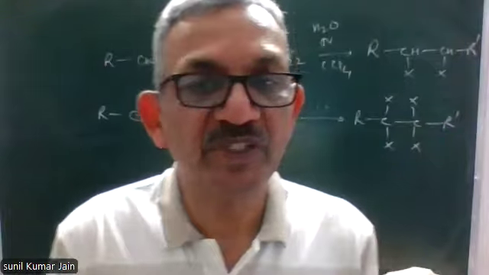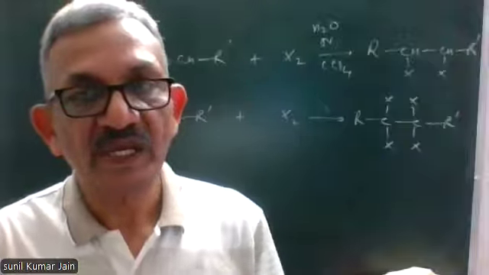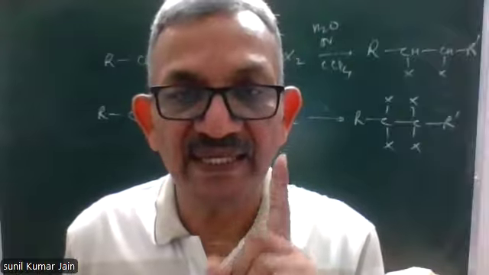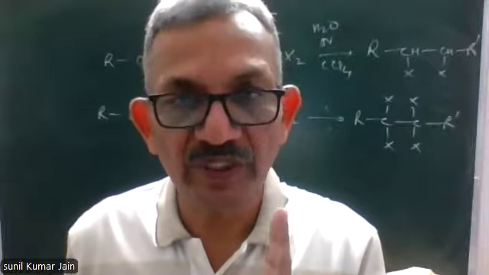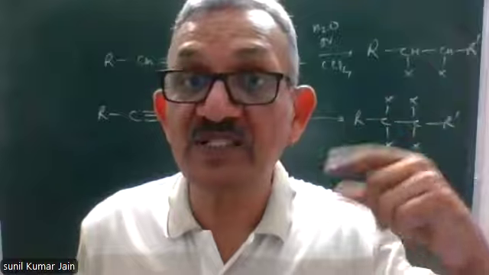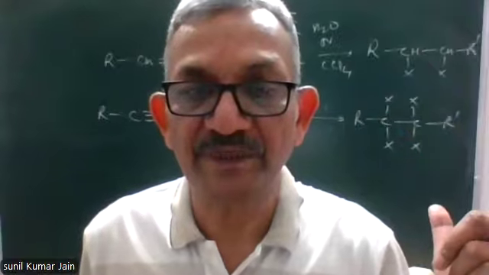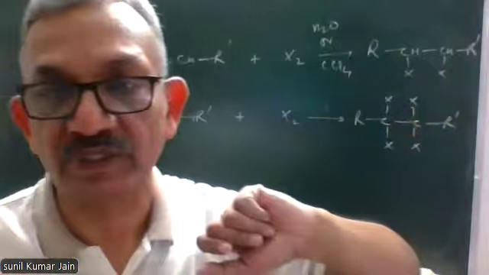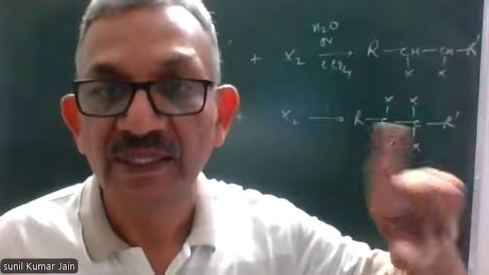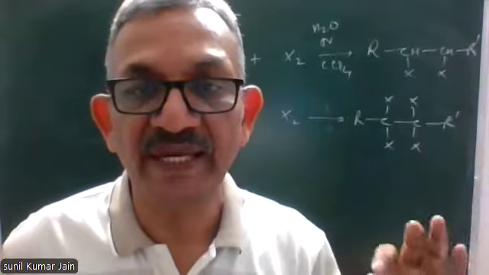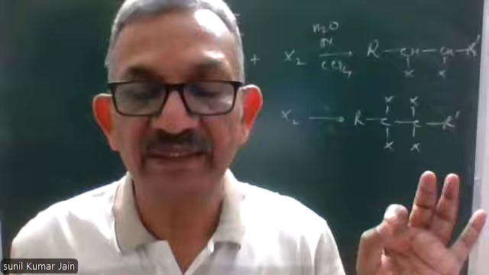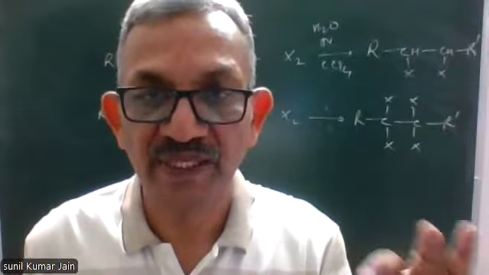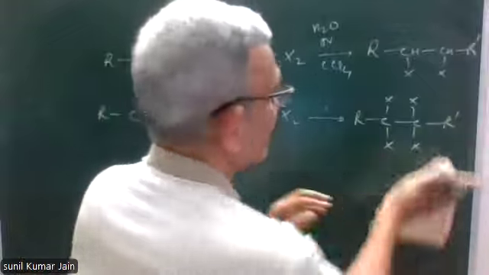Now, there's a special reaction in this category. Alkenes, not alkynes, alkenes react with chlorine or bromine in the presence of UV light, ultraviolet light, and do not give this type of addition product. Rather, they lead to the formation of an allylic halide by a substitution reaction. Let me give an example, then I'll explain.